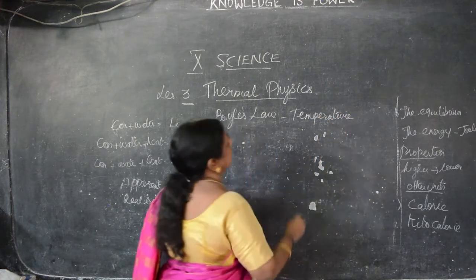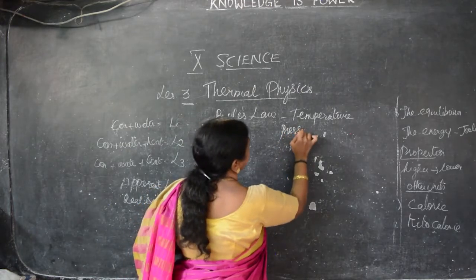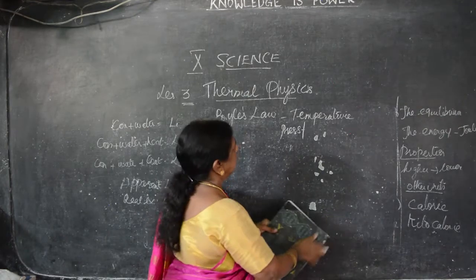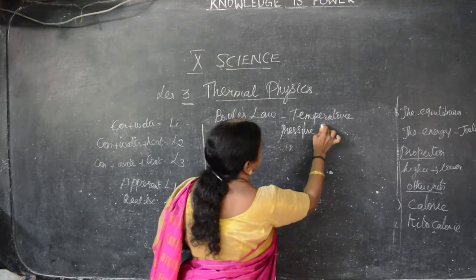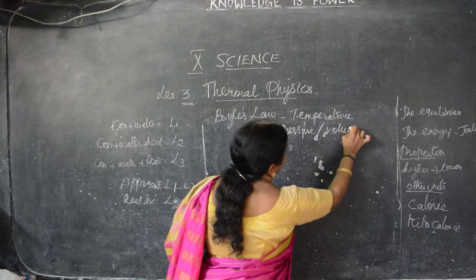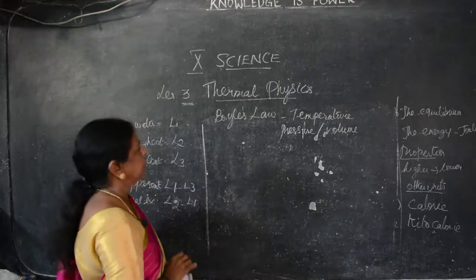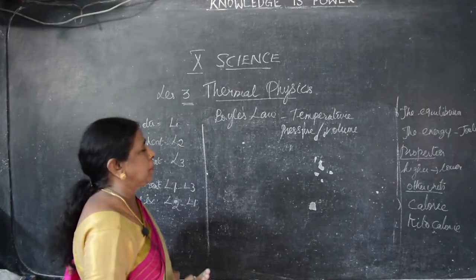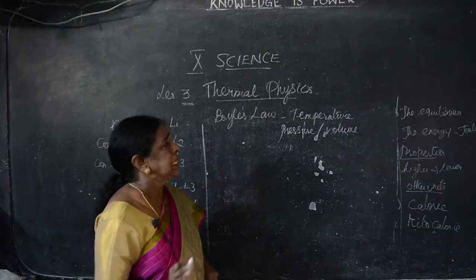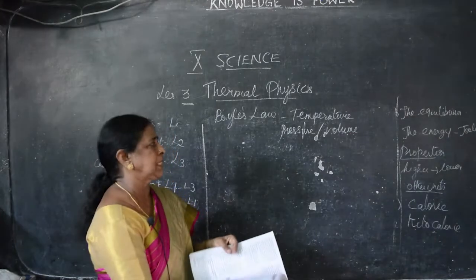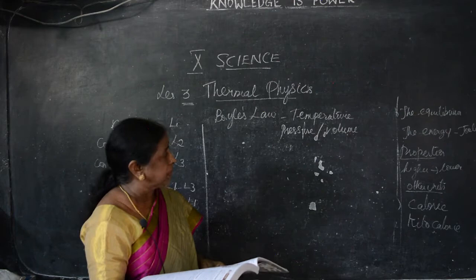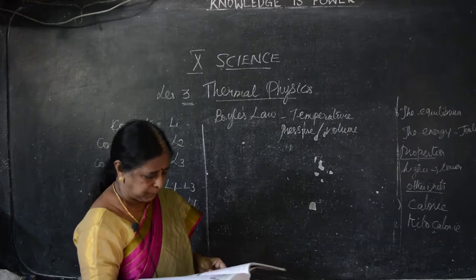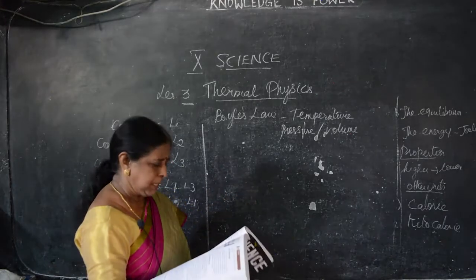So in Boyle's law, the temperature is kept constant, and pressure is inversely proportional to its volume. This is Boyle's law. Clear? You have to memorize the laws as they are given in the book, with no compromise. For a 2-mark answer on Boyle's law, if you change even one word, it will be a wrong statement. So how do you write? When the temperature of a gas is kept constant, the volume of a fixed mass of gas is inversely proportional to its pressure.